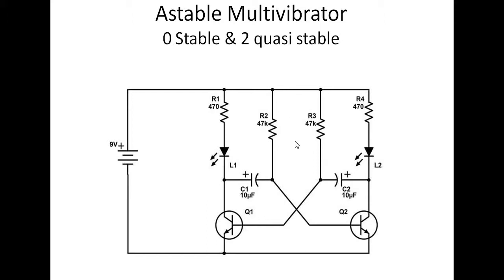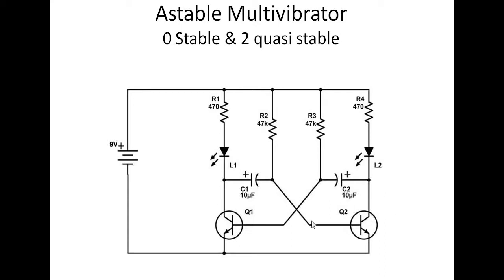Why? Because it is a symmetrical circuit. Symmetrical means the number of components and their configuration on the left hand side is absolutely the same as on the right hand side. That's why either of the transistors can be on. If one transistor is on, the other transistor is obviously going to be off, right? Why are the 2 transistors not in saturation at the same time? Look here, we have 2 different transistors, even if the part number is the same, like BC547, right?